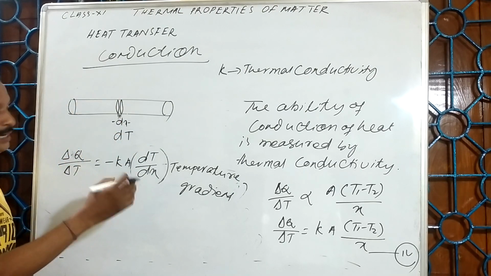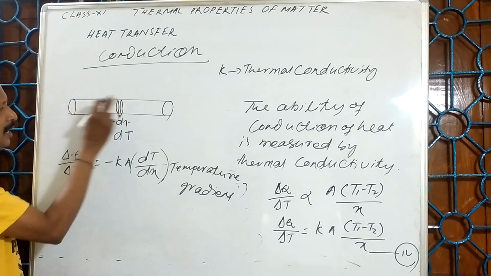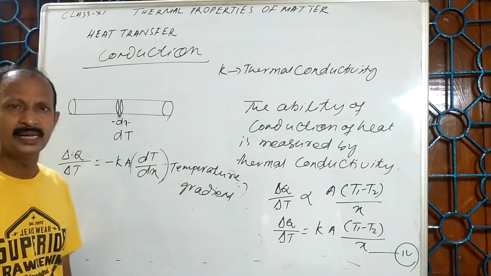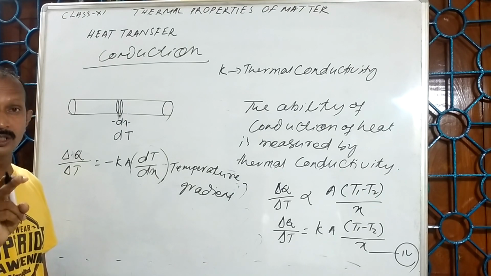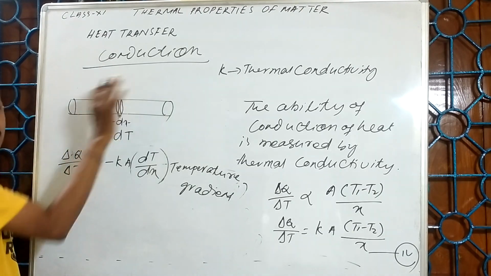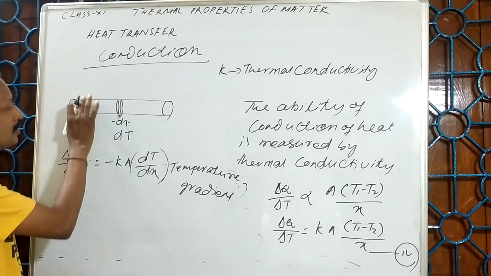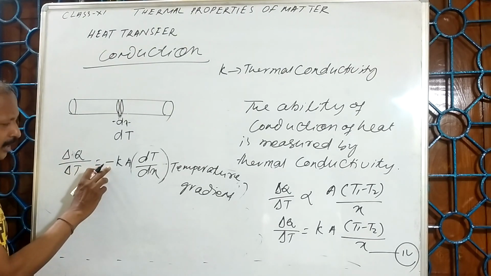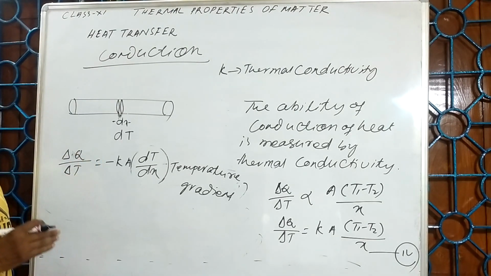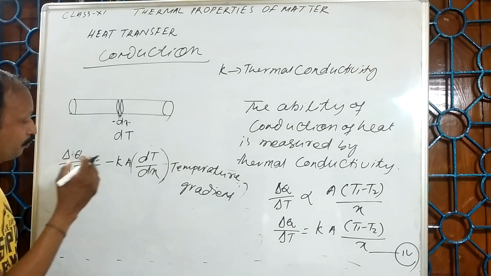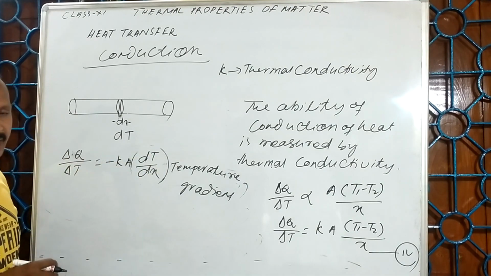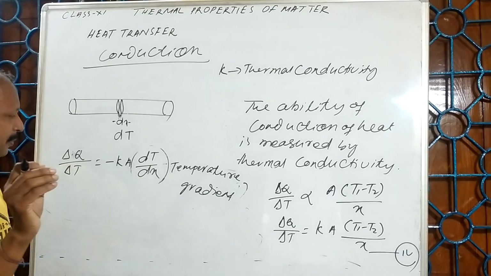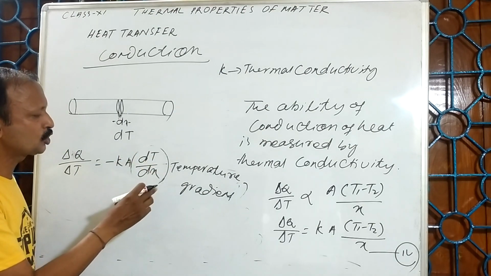From the beginning what I have been telling, only this side is not insulated, but the remaining outer portion is completely insulated. That means there is no chance for the heat to escape this way. Here also the same thing, this is also protected. So in this case I said that the negative sign indicates that dT upon dx is against the direction of a flow of heat. This is called the temperature gradient.